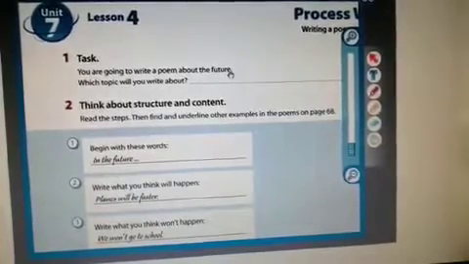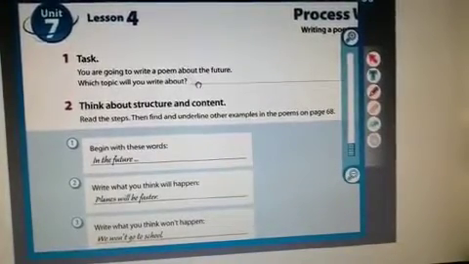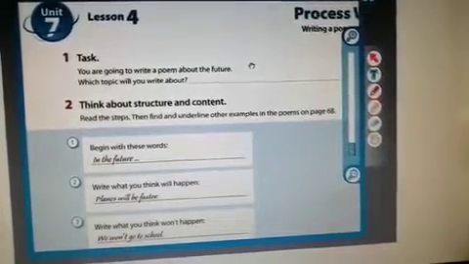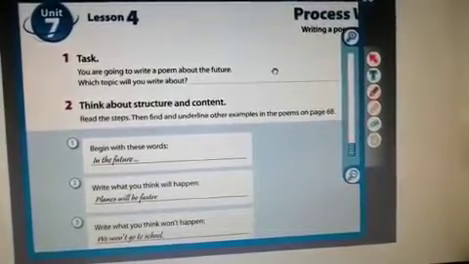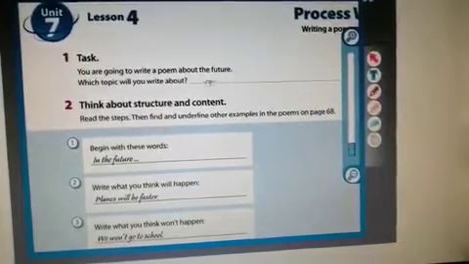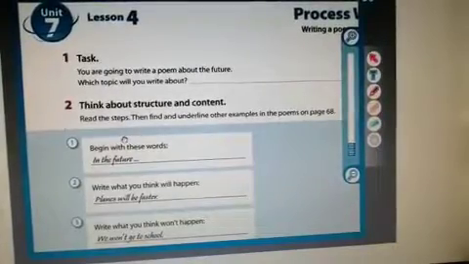Follow the rule when you want to write sentences about the future, the rule which we explained in the last lesson: subject plus will or won't plus verb 1. Think of a topic you will write about and write the topic here. After that, you are going to start writing your poem.